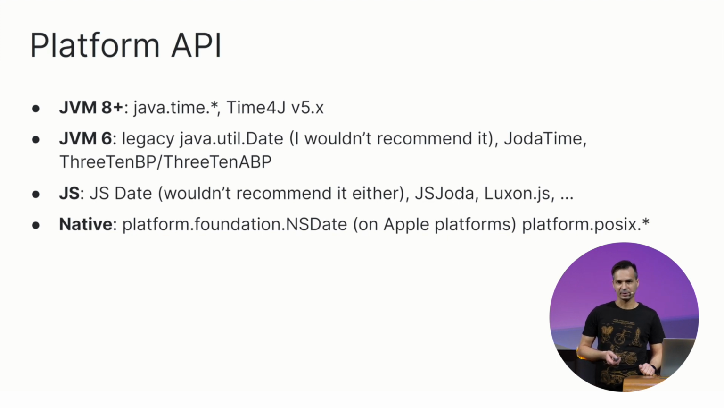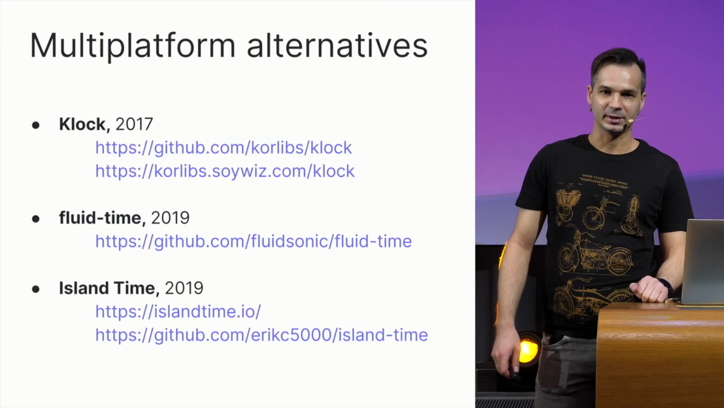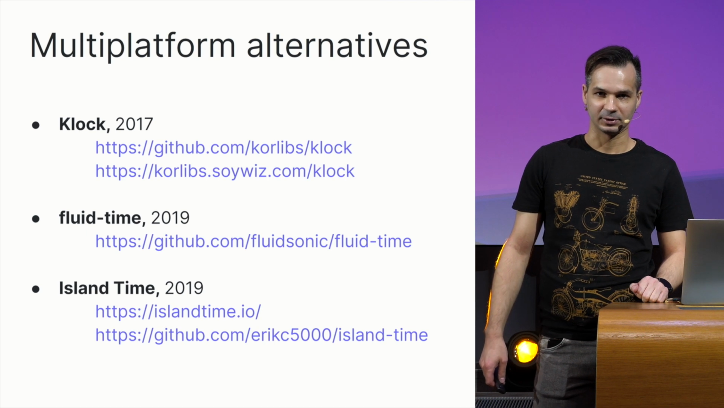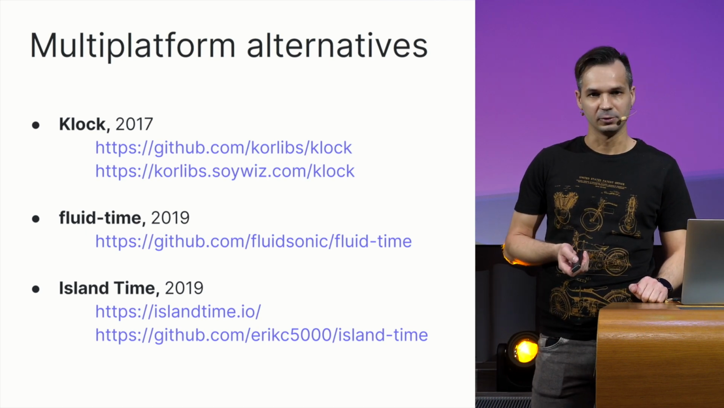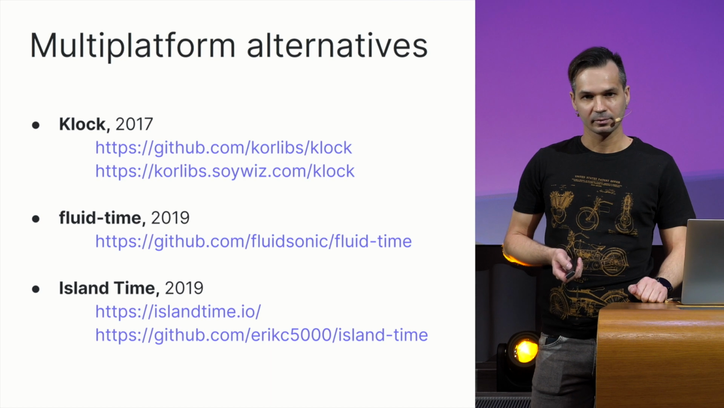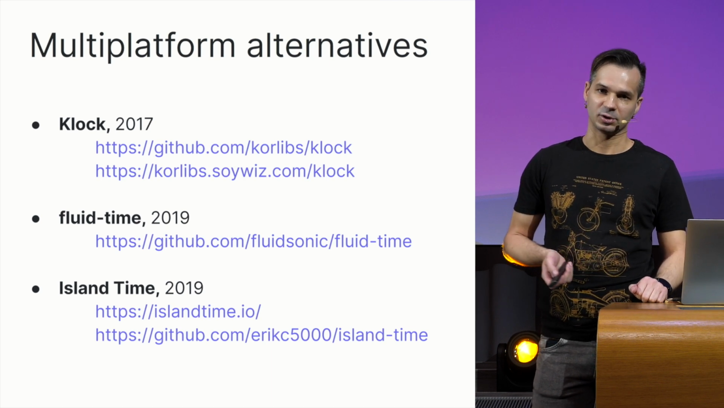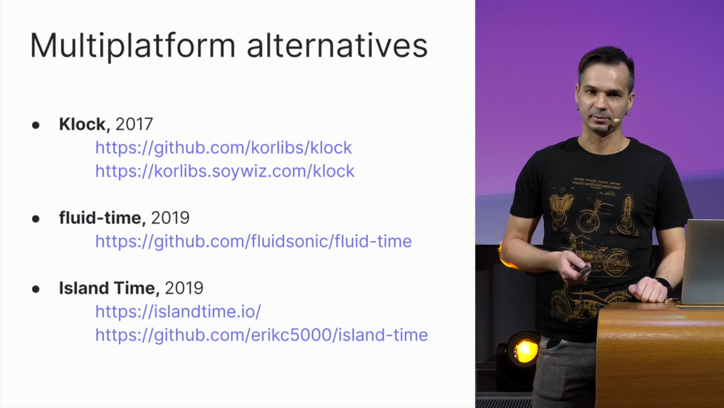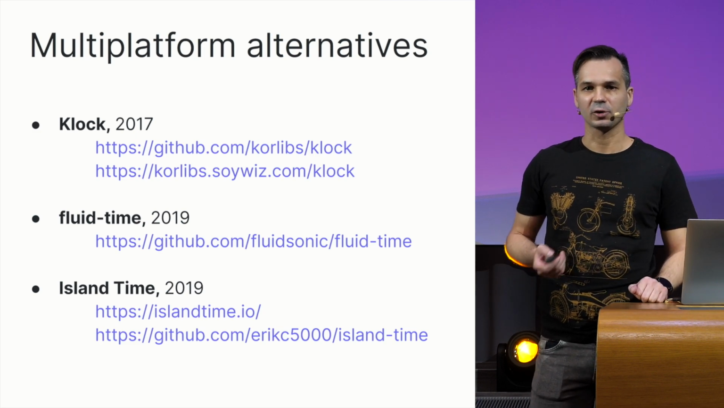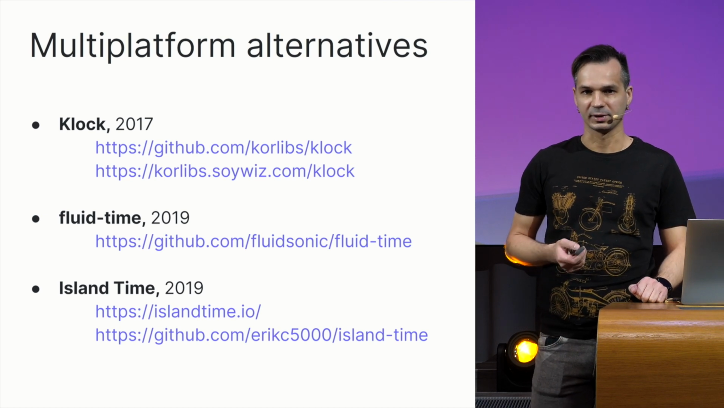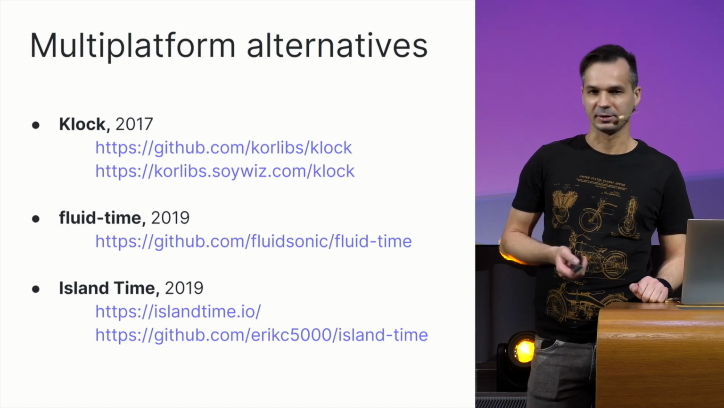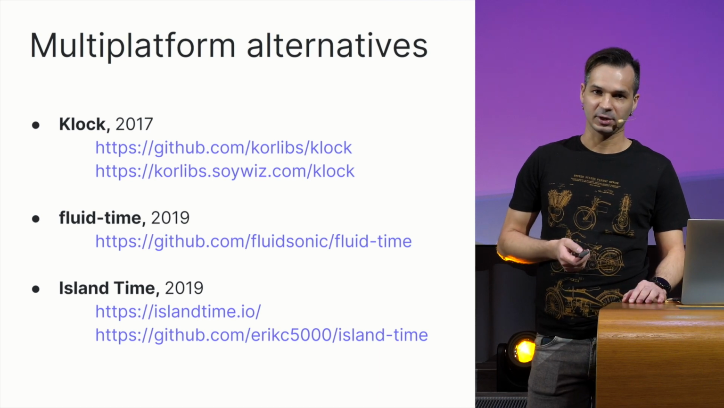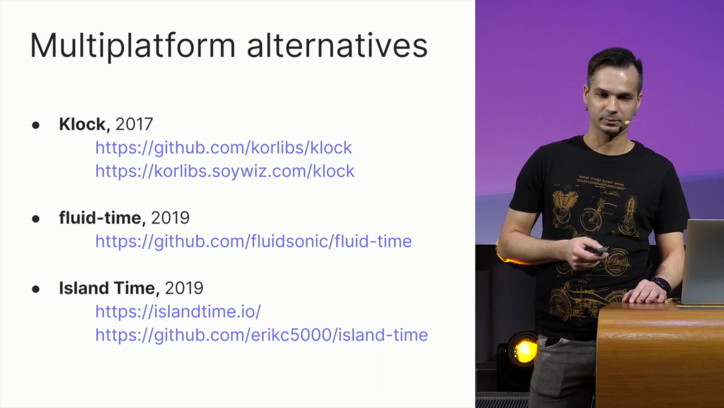And while we were designing our Kotlinx datetime library, not in a hurry, I must admit, a couple of community multi-platform datetime libraries emerged during that period. To name a few: Klock, Fluid Time, Island Time. These are pretty different libraries. They support different sets of Kotlin platforms. They have different philosophy behind them. We're not saying that the release of Kotlinx datetime puts an end to all these libraries, because we pursue different design goals. So there's still much room for different ideas in this area.